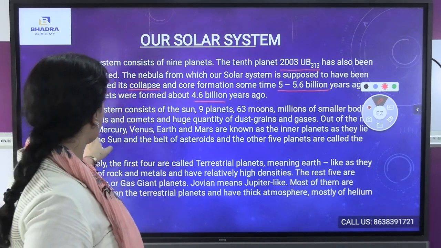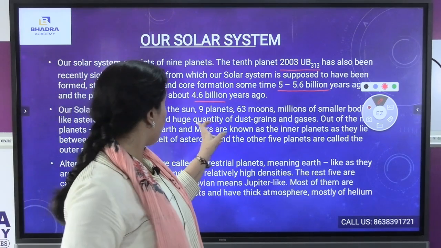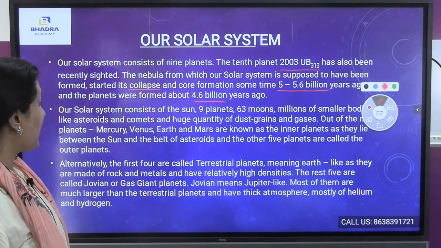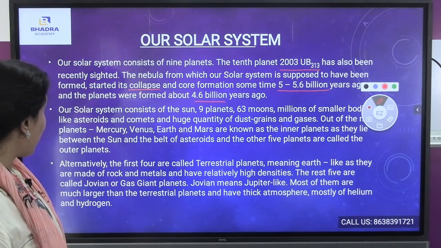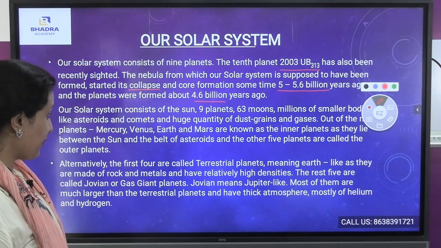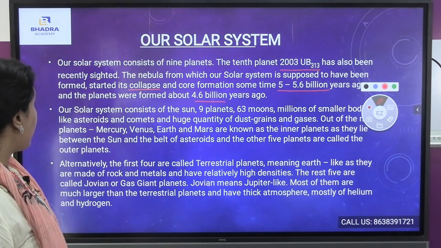Then there are smaller bodies like asteroids, comets, and a huge quantity of dust, grains, and gases. Out of the 9 planets, Mercury, Venus, Earth, Mars are known as the inner planets, as they lie between the sun and the belt of asteroids, and the other 5 planets are called the outer planets.